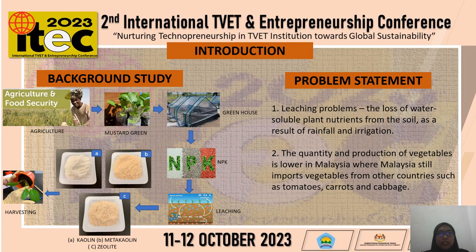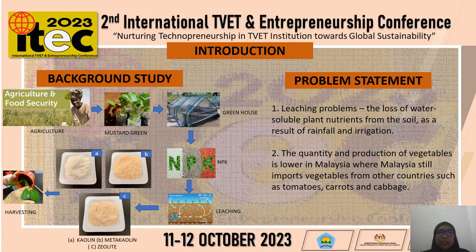So for my research, I focus on the agriculture sector. Why agriculture sector? Because we know that agriculture is very important all around the world, not only in Malaysia. And also, agriculture sector play important role in the national economy through its contribution to the national income and also the export earning. So my research will focus on the agriculture sector, which is the mustard green vegetable.